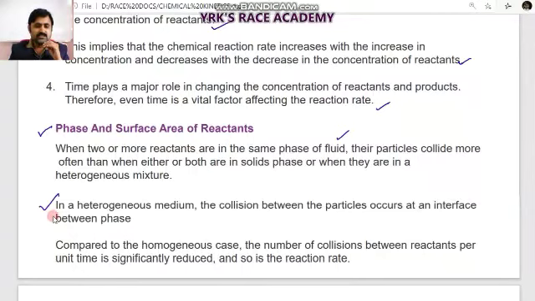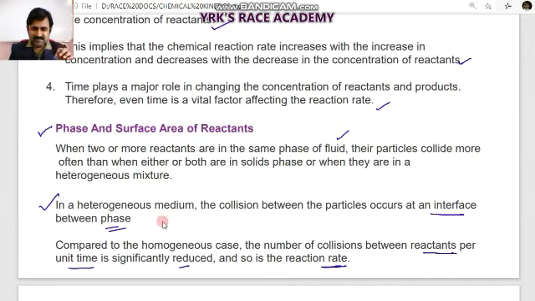Now, in a heterogeneous medium, collision between the particles occurs at the interface between phases. Another one, compared to the homogeneous case, the number of collisions between reactants per unit time, called the collision frequency, is reduced, so the rate of reaction also reduces.